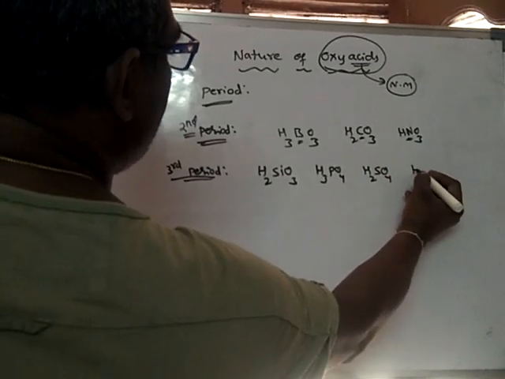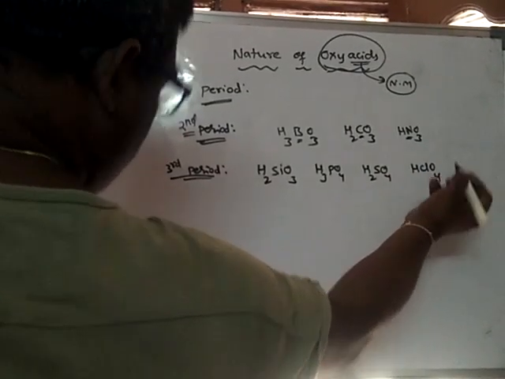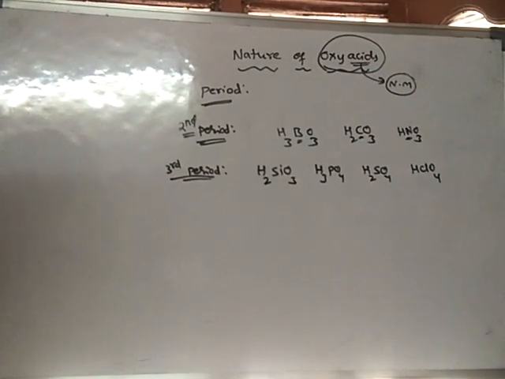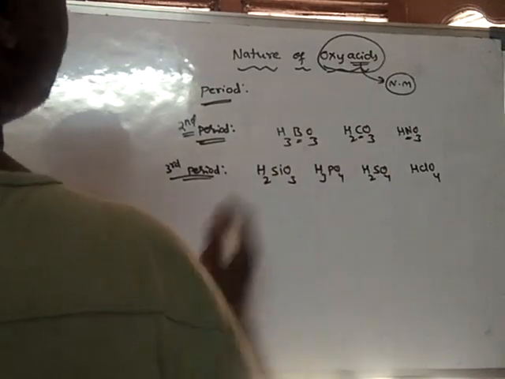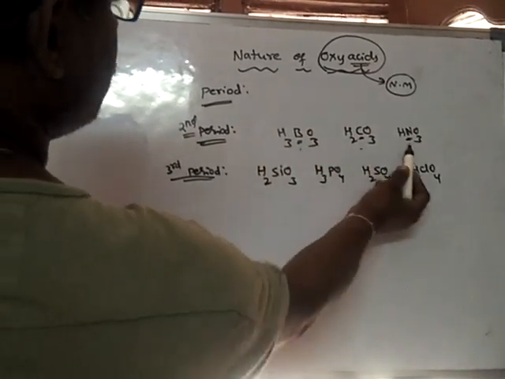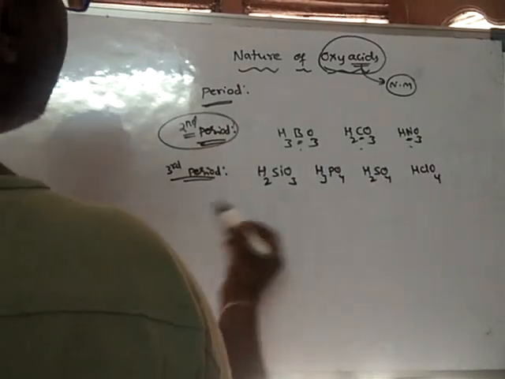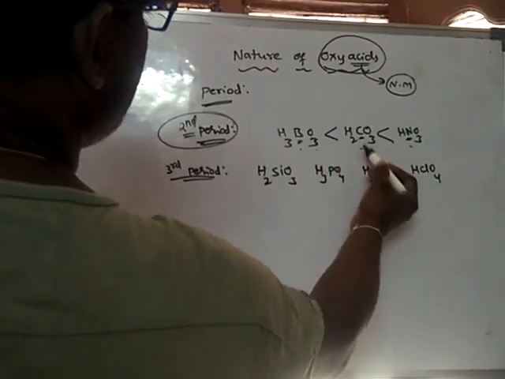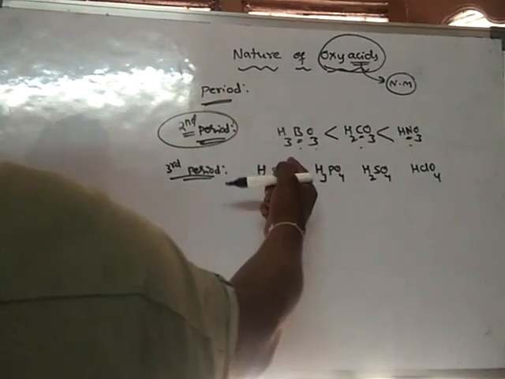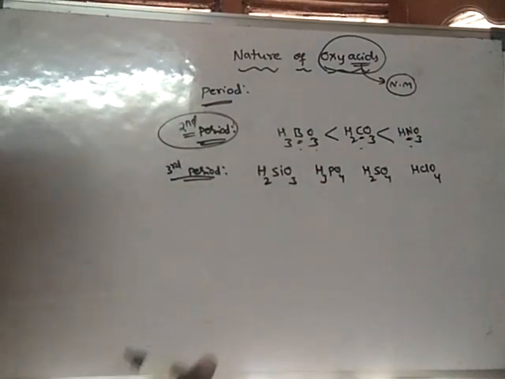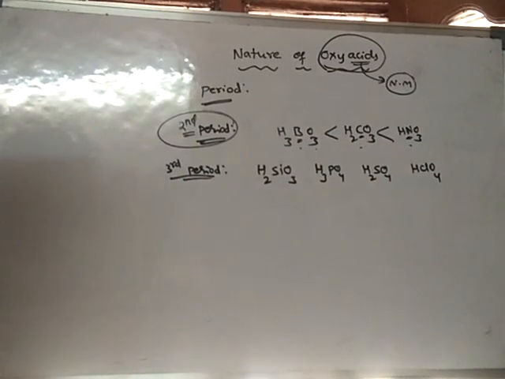Next is perchloric acid, HClO4. If we consider all these, see what is happening to the nature of oxyacids. The strength of oxyacids increases as we move from left to right, becoming stronger.